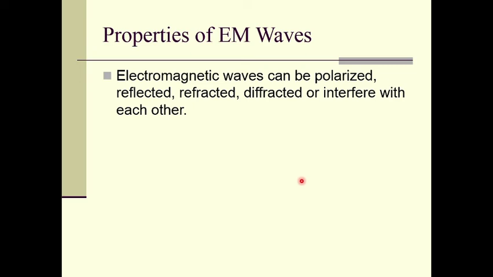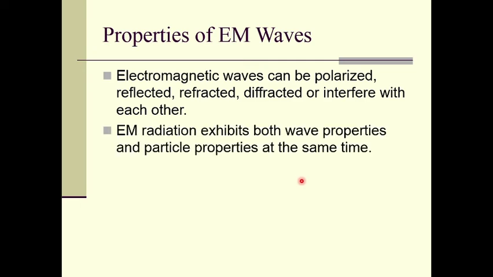Electromagnetic waves can be polarized, right? They can be reflected, refracted, diffracted or interfere with each other. Therefore, they follow all the properties of light, right? Light is also a part of electromagnetic radiation.